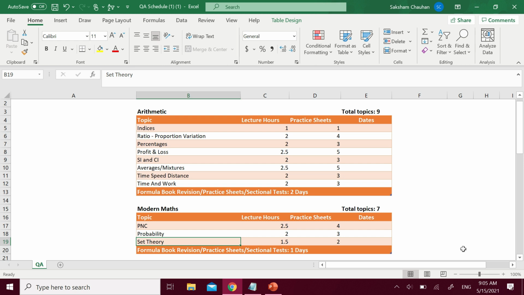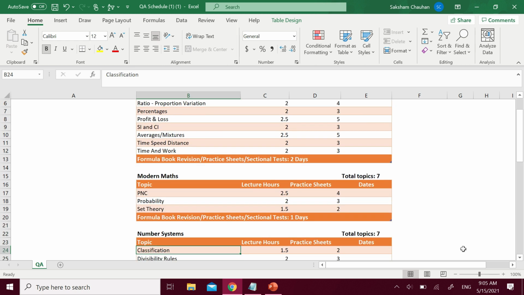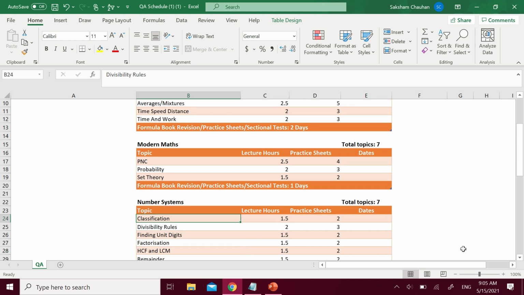But in a general way, I would say, be it any exam, if you are giving any entrance exam for management except for IIM Indore's IPM, DU JET and NPAT, for other exams, arithmetic is going to be the most important part of that exam, followed by number system, again very important, and then comes your PNC, probability, set theory part. When I talk about PNC, probability and set theory, I'm talking only the basic part and not the advanced level of this, but the basic part will suffice.